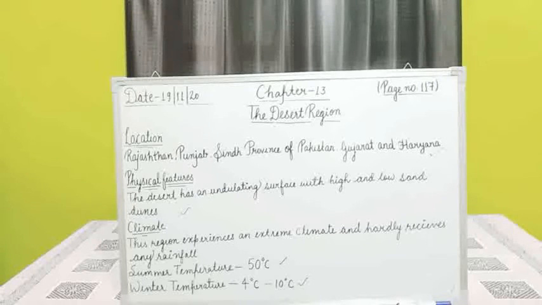As you can see on page number 118, the sketch of the Thar Desert in Rajasthan. In yellow color, this is the Thar Desert and it covers Rajasthan and some parts of Pakistan and other states. The desert has an undulating surface with high and low sand dunes. Undulating means a smooth movement in a wave-like motion, as we see motion and waves in water.